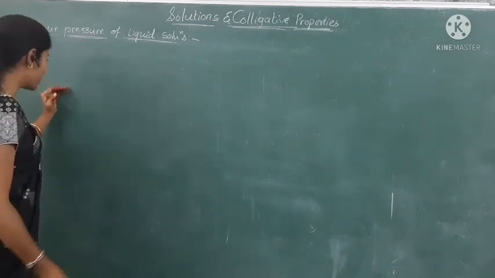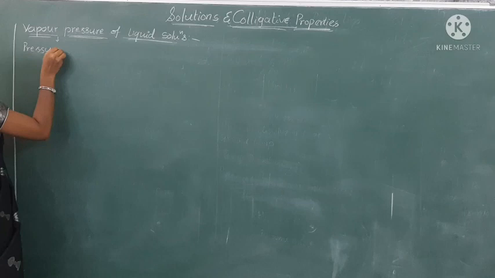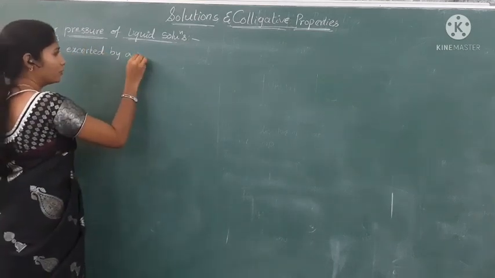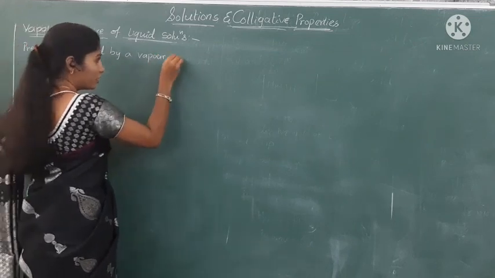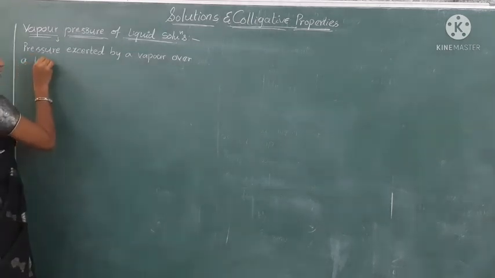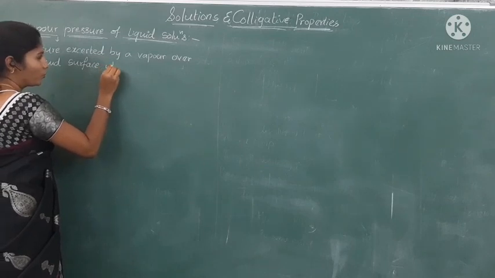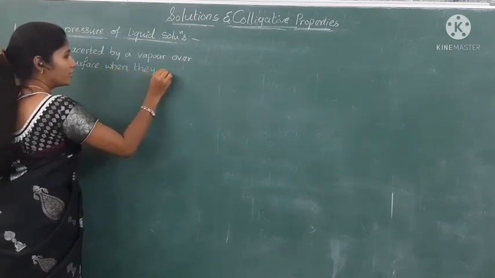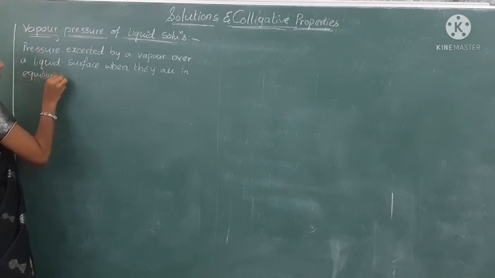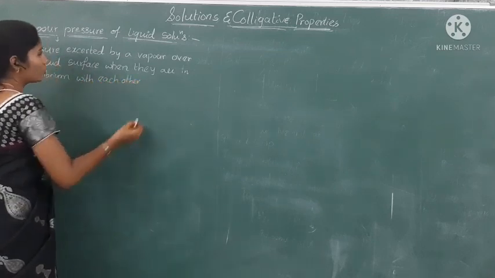Okay. So what is vapor pressure? What is meant by vapor pressure? The pressure exerted by a vapor over a liquid surface when they are in equilibrium with each other is called vapor pressure.